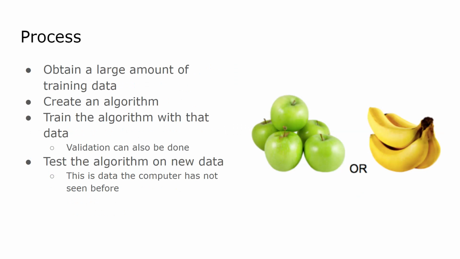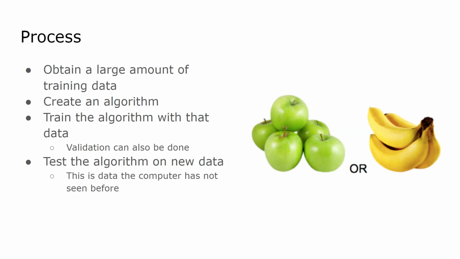So let's say, for example, we want to make an algorithm that can detect the difference between apples and bananas. We collect 50,000 images of both fruits. 25,000 are apples and 25,000 are bananas. We feed this to the algorithm, and using our form of gradient descent or cost system, we are able to decipher a pattern in the data, which the algorithm does. And now, using this pattern, we can train or test the algorithm on new data and make predictions.